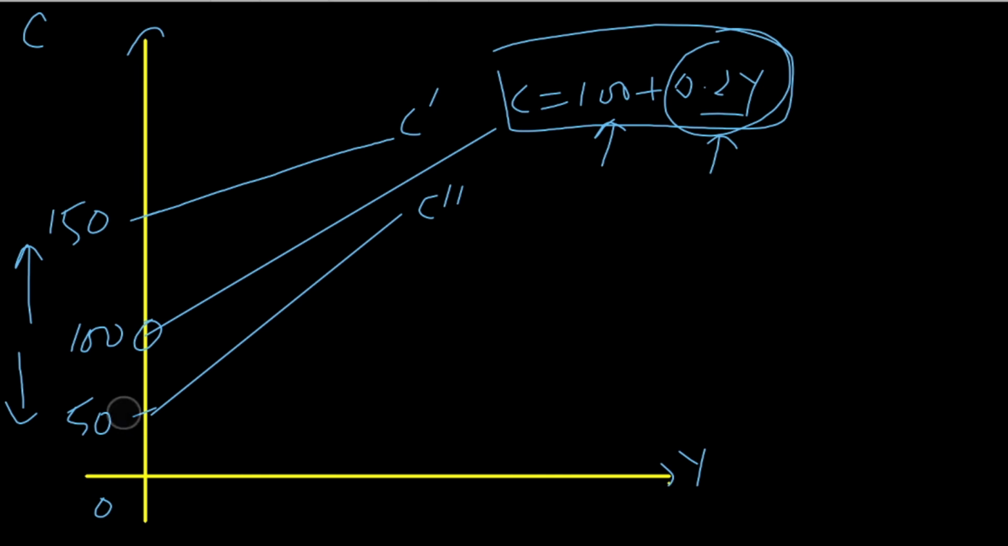We call this basically the intercept. The amount which we are spending at zero income is the intercept here. The intercept is 50 and here it is 100 and 150. So there are multiple intercepts. If there is a change in autonomous consumption, then the intercept will change, and if there is a change in induced consumption, then the slope of the curve will change and the intercept will remain the same if there is no change in autonomous consumption.